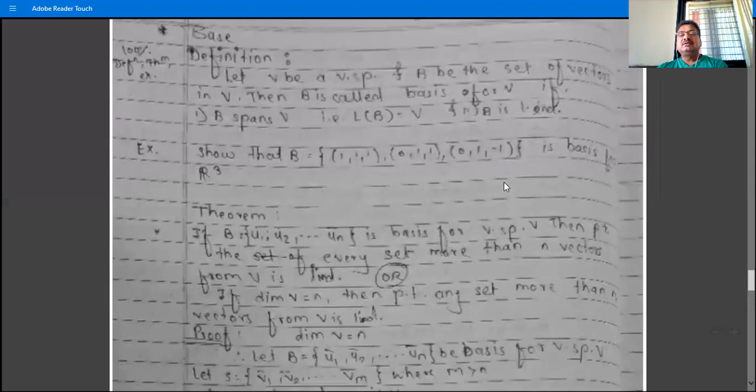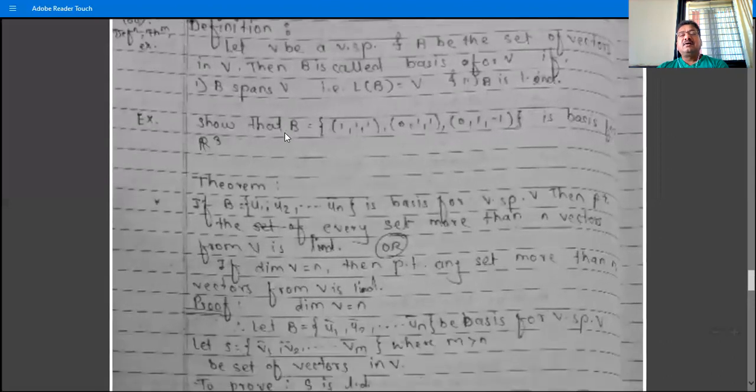And so this set is a basis for R3 if B satisfies any one condition. No need to show that B spans V and B is linearly independent. Just show any one condition, that is, B is linearly independent or B spans V. Out of these two conditions, we use B is linearly independent. So in order to show the set is a basis for a vector space, we use the theorem.